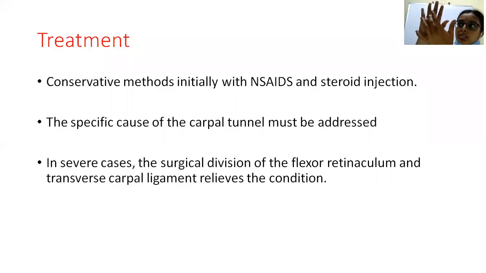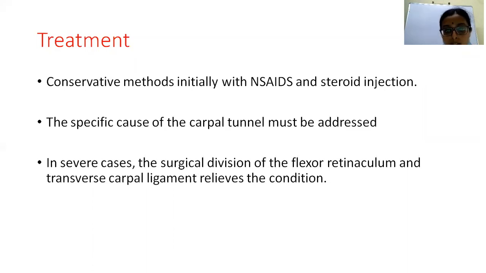Usually, the incision is given along the lateral border of the third finger in this area, along this line. In this region, incision is given, and then the flexor retinaculum and transverse carpal ligaments are released or divided, and then the nerve is exposed, and surrounding any pathology, if there are any neoplasia or any tumors, they are removed, and the histopathology specimen is taken.